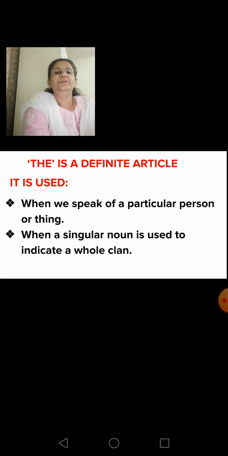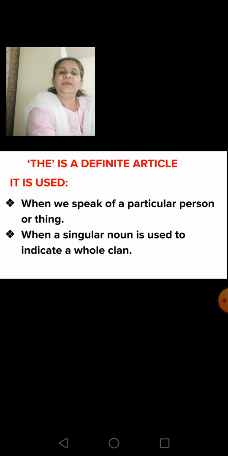Okay. So the is a definite article, means if you are talking about a specific person or thing, that's when you use the definite article the. For example, the teacher gave homework to the students. Okay, so when we speak of a particular person or thing, we use the definite article the.